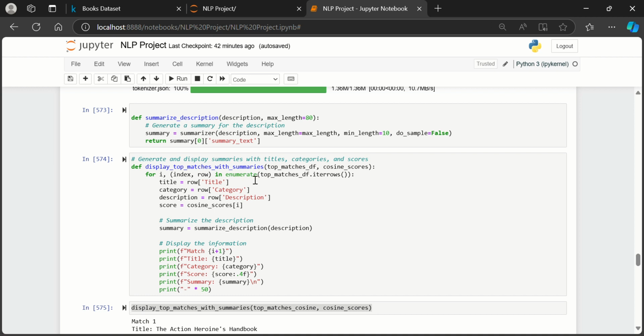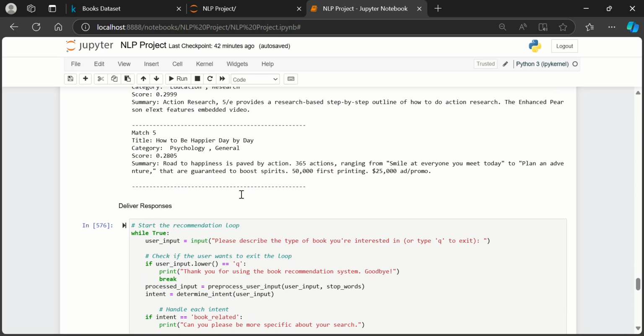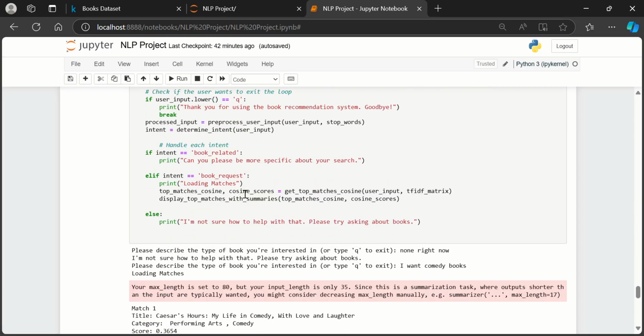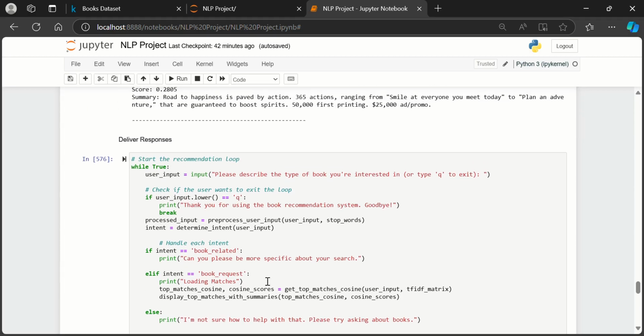And this function is just going to display the top matches and their cosine similarity scores. And this is where everything happens. This is a loop that is taking the user input, and it's going to apply all those functions.